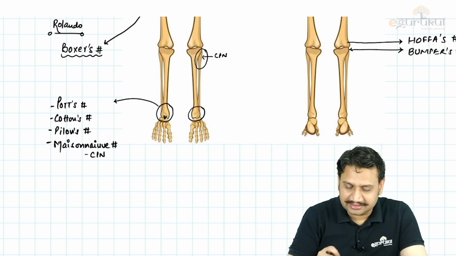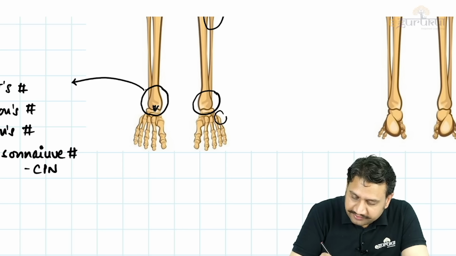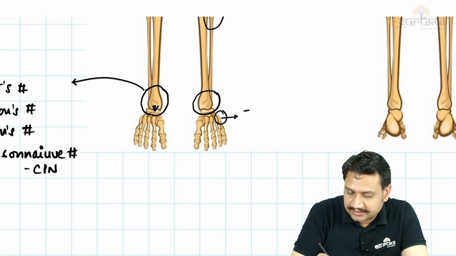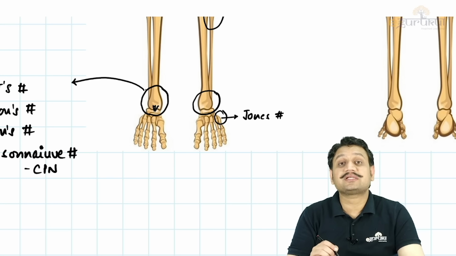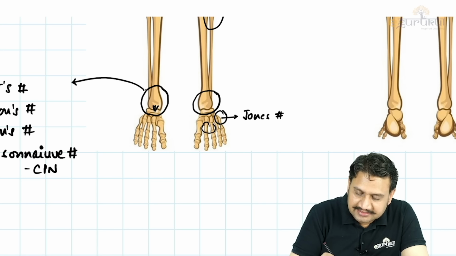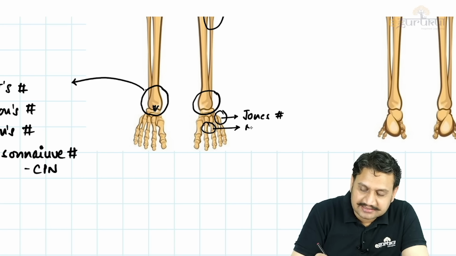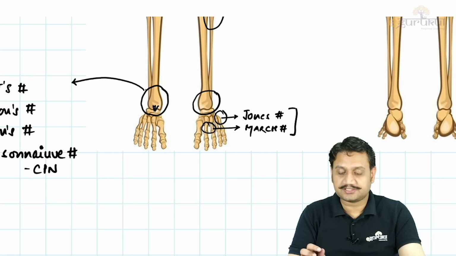Then you go to the metatarsal area. The base of the fifth metatarsal here, what do we call that? That is known as Jones fracture. And you know that these second, third metatarsals, these are site of what kind of injuries? These are site of the March fractures. Okay, these are site of our March fracture. So Jones fracture and March.